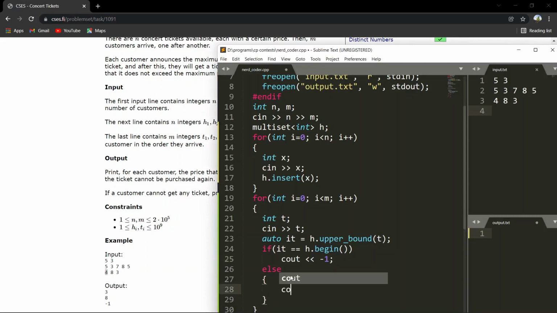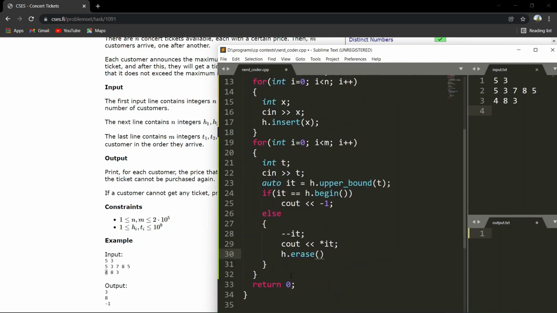Else, what we will do: now we have got hold of the iterator which is greater than t, but we want the one we can buy, so we will do minus minus on it. Then we will cout the element, and we will erase it from this set, because now that ticket is already bought and we cannot reuse it again. Yeah, that's it. Let's run this.